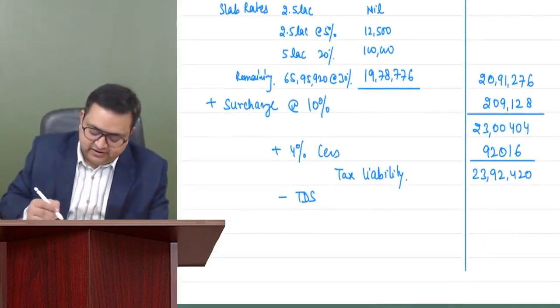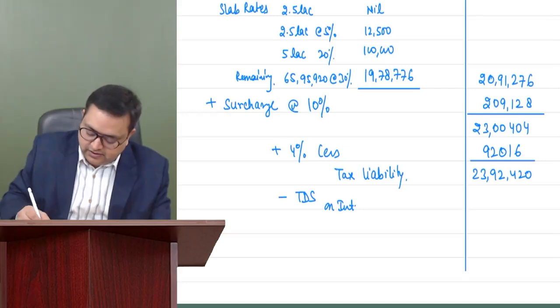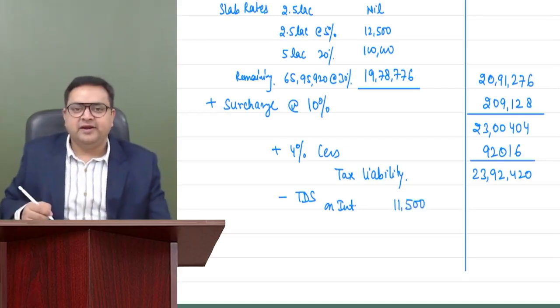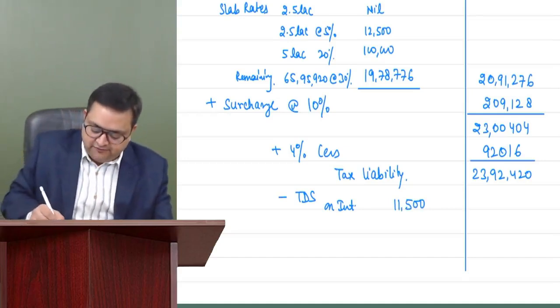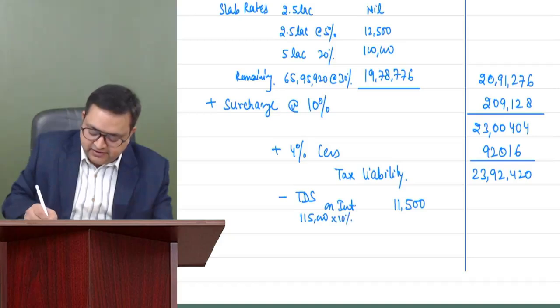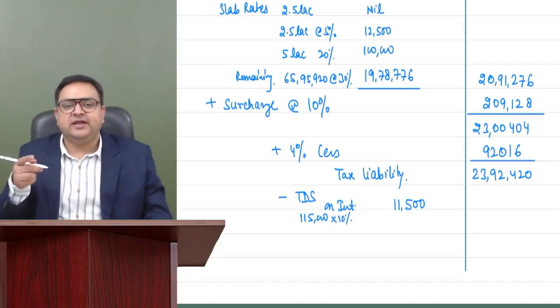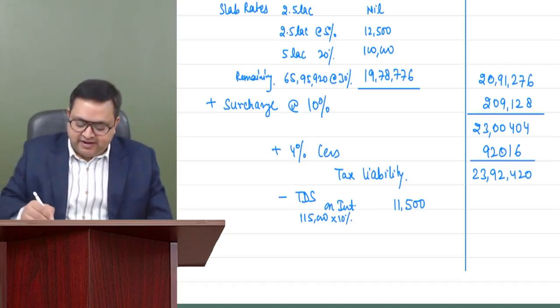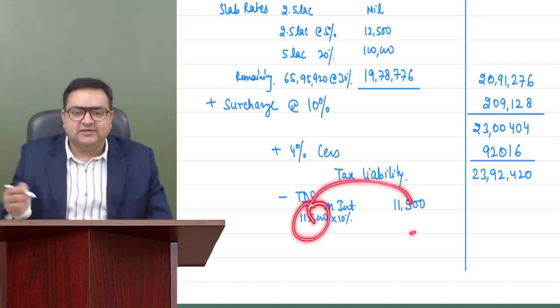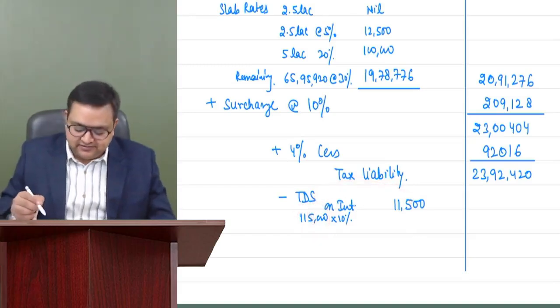So TDS on interest is 11,500. Correct? On 1,15,000 interest income at 10%, 11,500 has been deducted. That is the reason you are showing the net as 1,15,000 minus 11,500, which is 1,03,500. So this is the TDS.